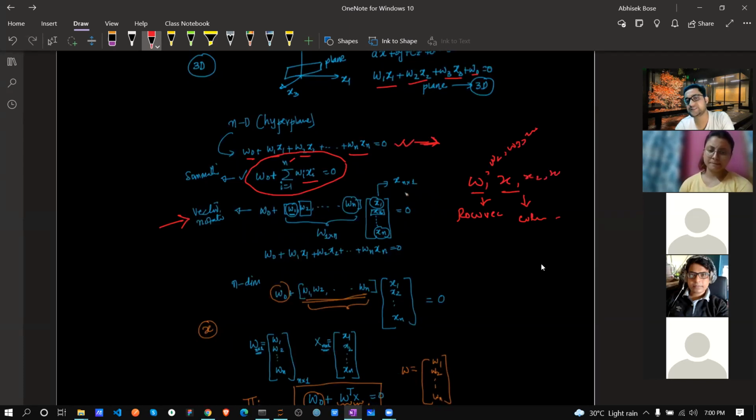This is X1, X2, X3, and this is like a column vector, and this is like a row vector, correct? And W0, this is C. Like in our formula, we see, correct? Mx plus C. So just think this is your W1, X1, and this C is like W0. Just think about it. Okay.